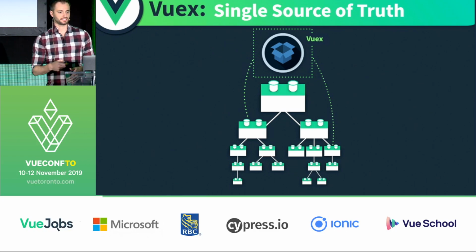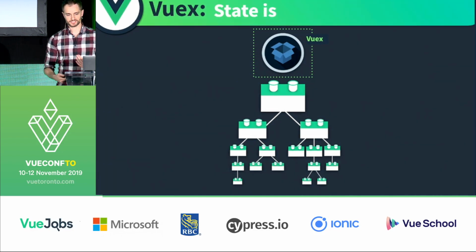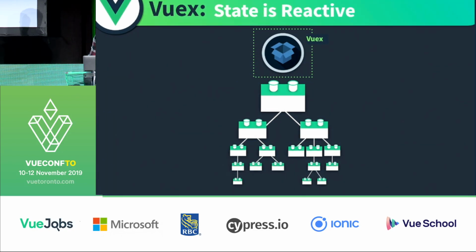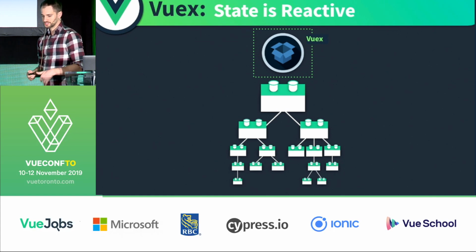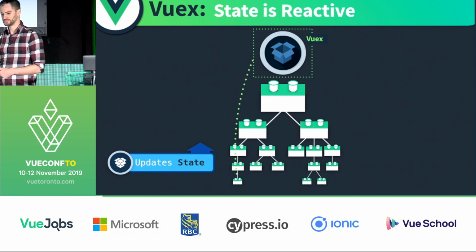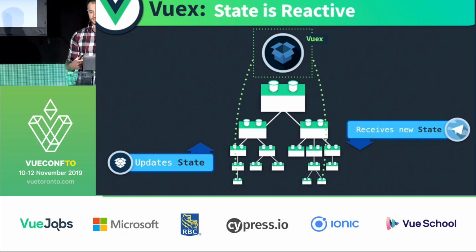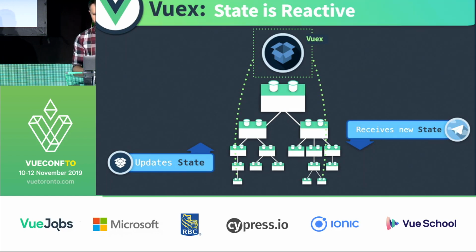And just like the data in your Vue components, the state is reactive. So what that means is if this little child were to update state and that distant cousin were to be listening for changes on that state, then it could receive it reactively when it changed. So we'll look at what that actually looks like in code in just a bit.